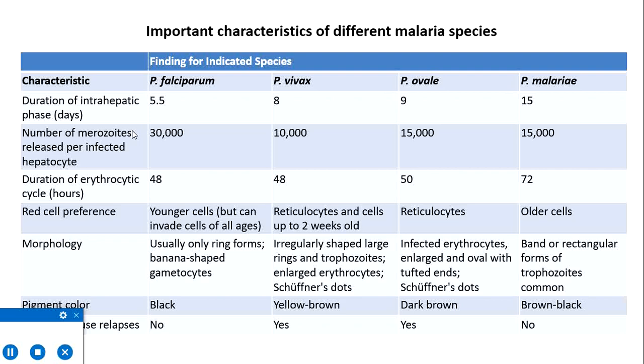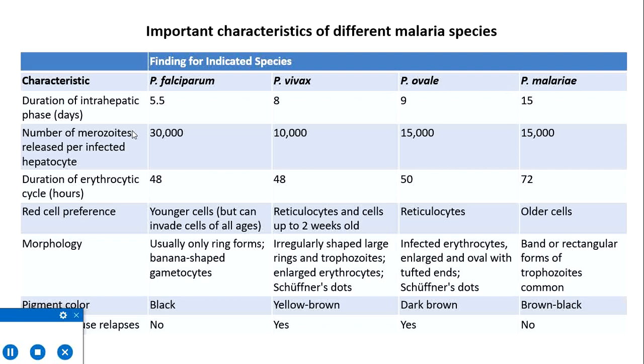The red cell preference which they invade: Falciparum actually prefers younger cells, but it can invade all cells of all ages alike. So this is the most important reason why it reaches very high parasitemia levels compared with other species, which are very restricted to their preference.